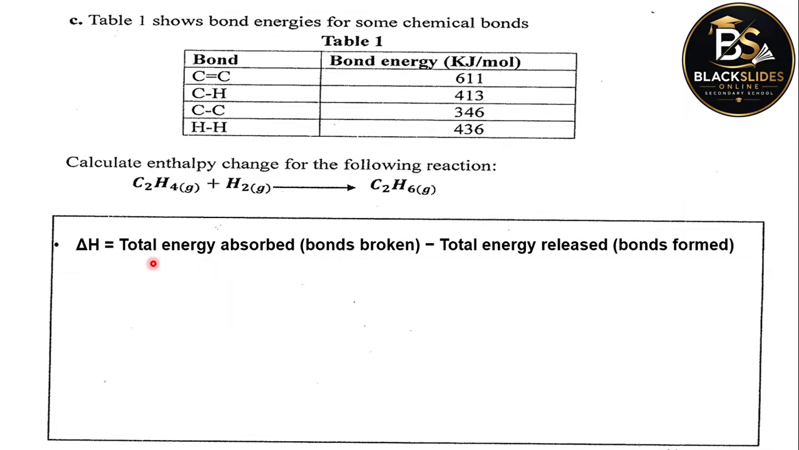So first of all, let's find the total energy absorbed from the bonds being broken. So here we are breaking the carbon-carbon bond and the carbon-hydrogen bonds, as well as the hydrogen-hydrogen bonds. So I need to find the total energy absorbed in the reaction, and also we shall need to find the total energy released by the reaction in the course of forming bonds. So subtract the two to give us the energy change, the enthalpy change.